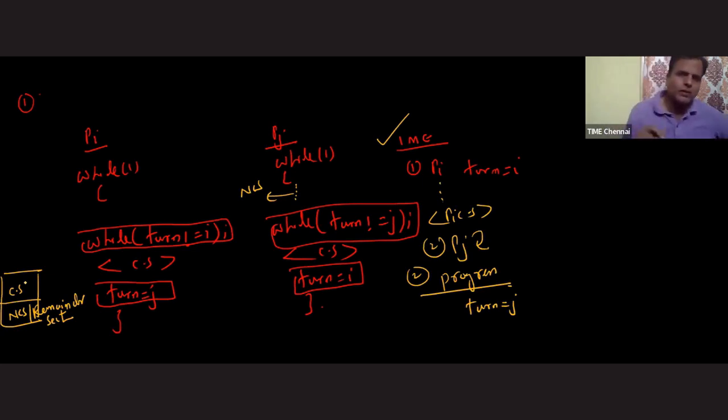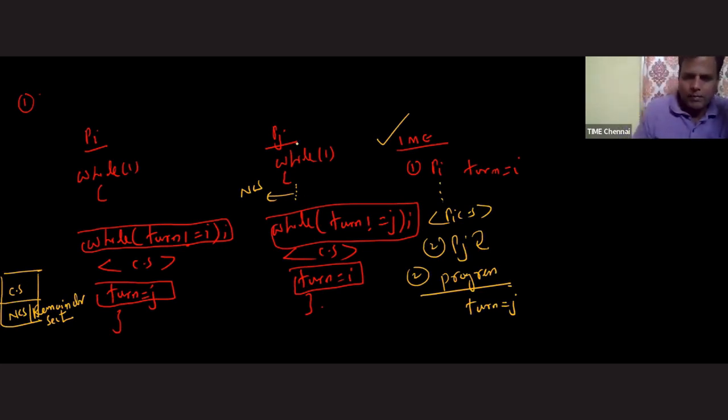For example, inside the producer we have int item p and the in variable. Produce item is a function that also comes under the non-critical section. Process item, int item c, sorry, and the out variable used by the consumer also come under the non-critical section. So remember, sir, wherever we have the count and buffer, that is the critical section, and the rest of the part is the non-critical section.